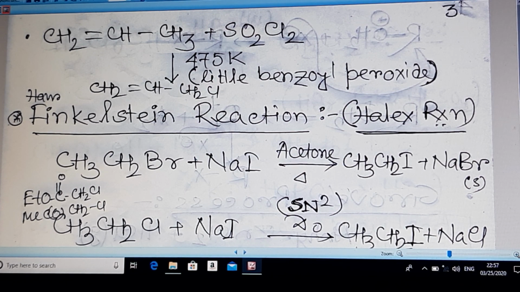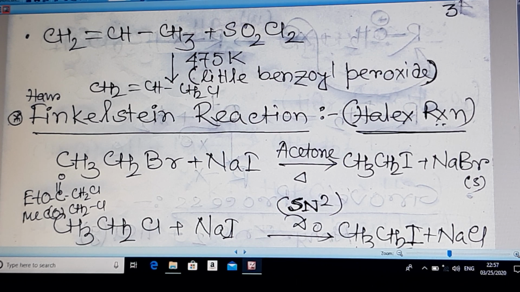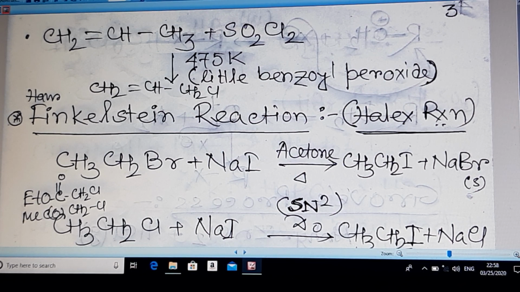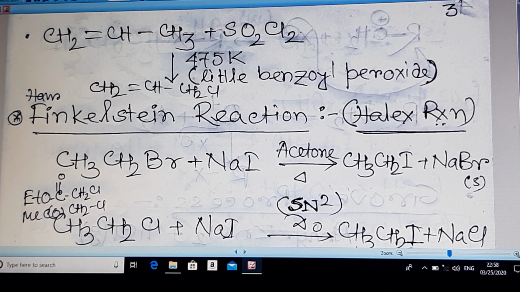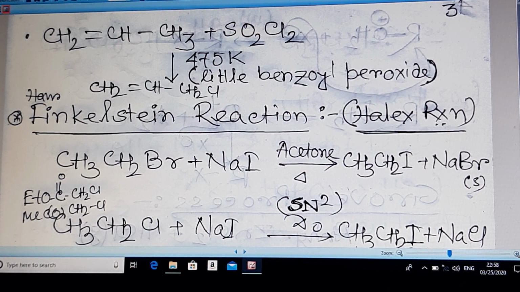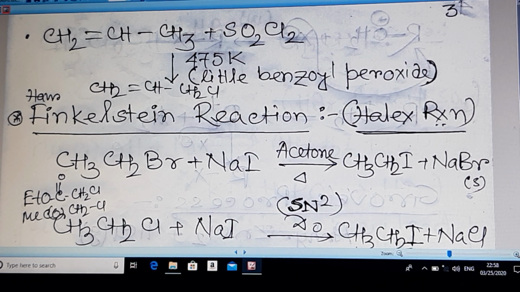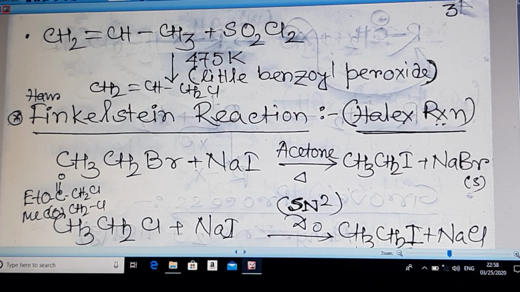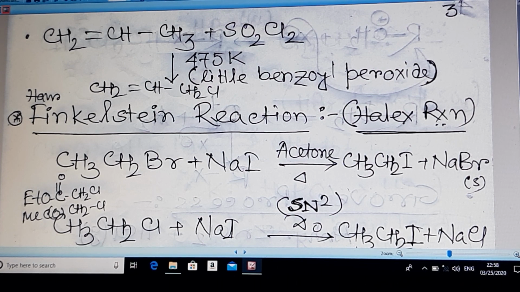At the extreme left, in between the two reactions, you can see that two compounds are written, EtO-CO-CH2Cl and MeCO-CH2Cl. These two compounds are highly reactive in the Finkelstein reaction, they react at a much faster rate, because the Cl-containing CH2 carbon is highly positive and the incoming nucleophile can attack this carbon efficiently to form the iodide.